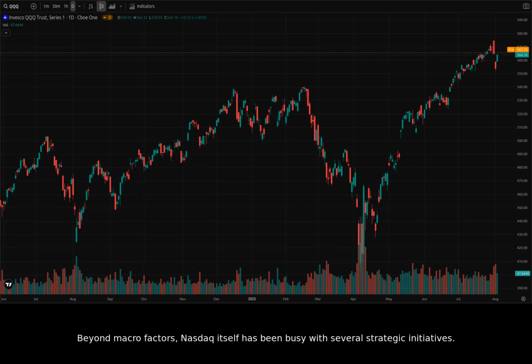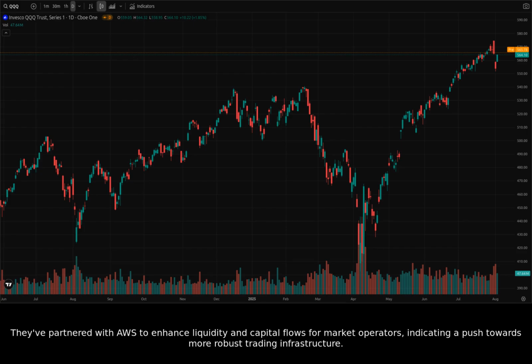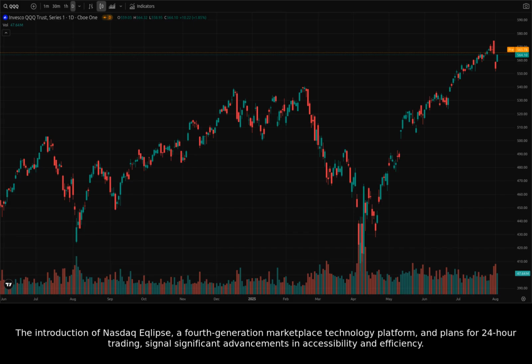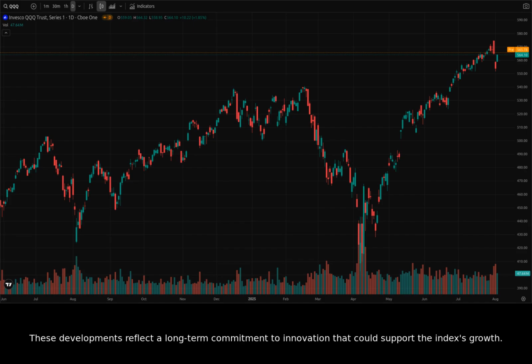Beyond macro factors, Nasdaq itself has been busy with several strategic initiatives. They've partnered with AWS to enhance liquidity and capital flows for market operators, indicating a push towards more robust trading infrastructure. Nasdaq Europe has also shown strong leadership in IPOs and private placements, suggesting continued global market expansion. The introduction of Nasdaq Eclipse, a fourth-generation marketplace technology platform, and plans for 24-hour trading signal significant advancements in accessibility and efficiency. These developments reflect a long-term commitment to innovation that could support the index's growth.